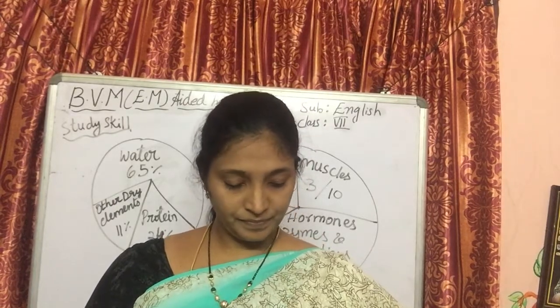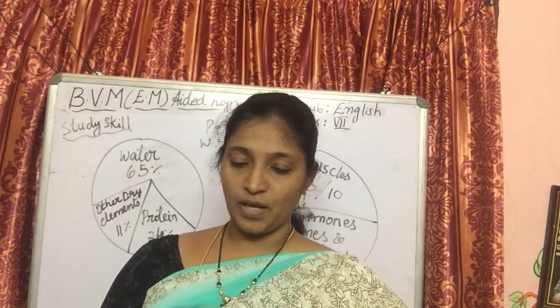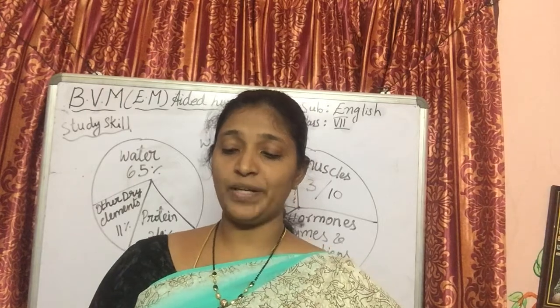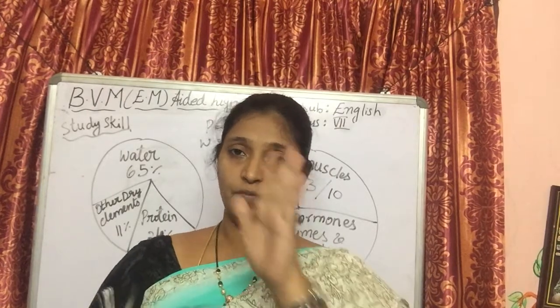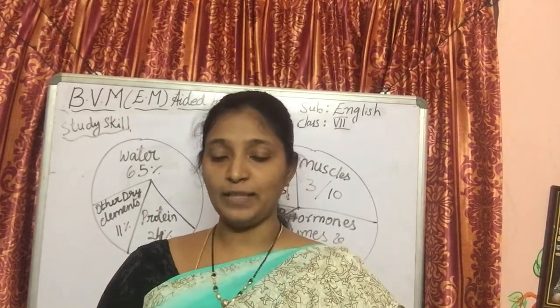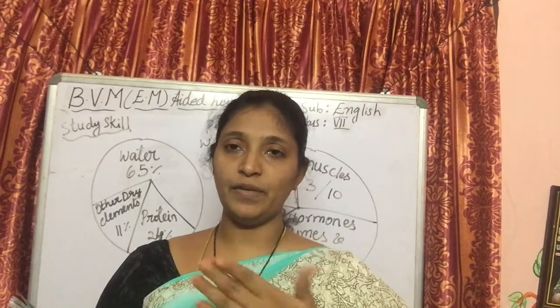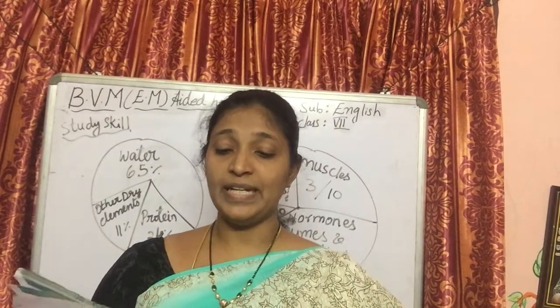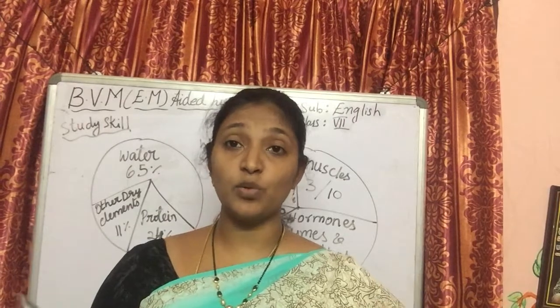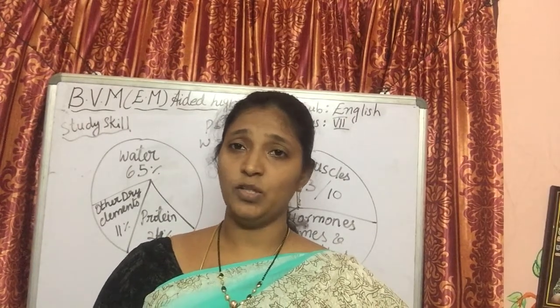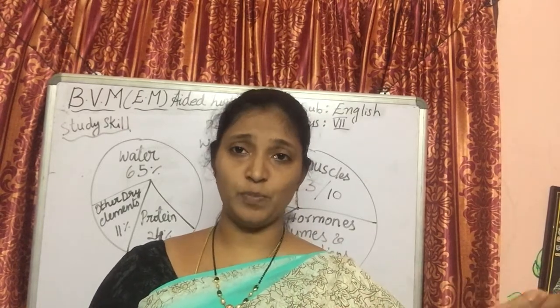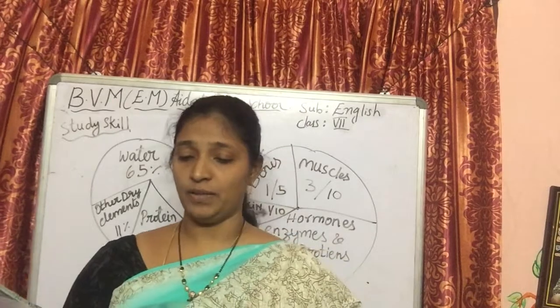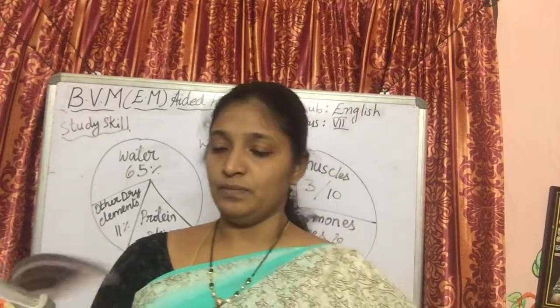Now here, listening and speaking. Now he says, say whether the following statements are true or false. We already read the topic, no? From that topic we have to identify whether these are true or false. When Edison was 12, he established a school. Did he? No. When he was 12, what was he doing? He was selling candy in the train, no? And newspapers and candy. So that is false.